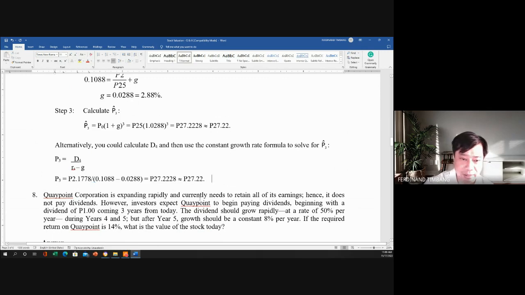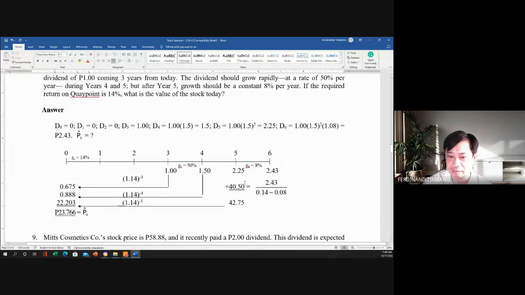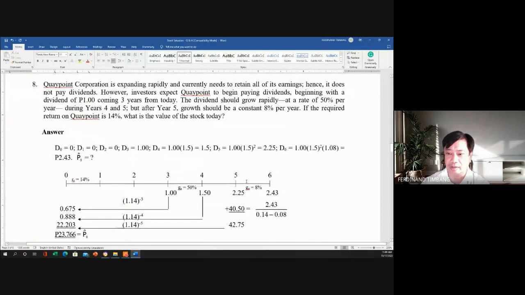Okay, number 8 tayo ngayon. Number 8. Okay, so ganito siya ngayon. So this time we have the variable growth rate. No? So this one is an example of variable growth rate. So pabasa ko na lang sa computer class kasi minamalat na ako.